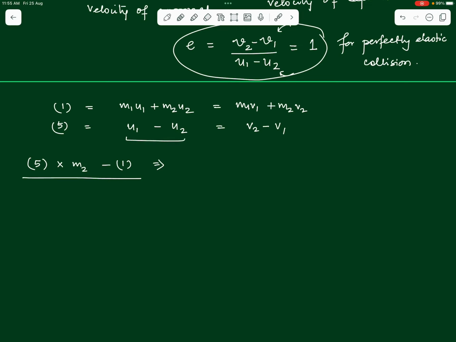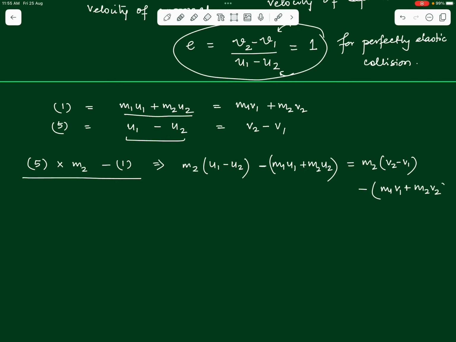When we multiply this with m2, we will have m2 into u1 minus u2, subtracted from that the left hand side of equation number 1, which is m1 u1 plus m2 u2. This becomes the left hand side of our expression. On the right hand side, on the same lines, we will have m2 into v2 minus v1, and subtracted from that m1 v1 plus m2 v2. See that a couple of terms will cancel out here. This plus m2 v2 and this minus m2 v2 will cancel out. And on the left hand side now, we can take terms together.